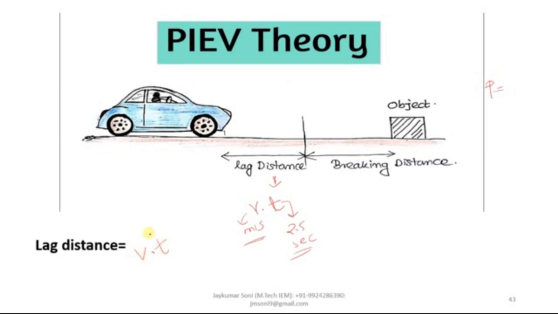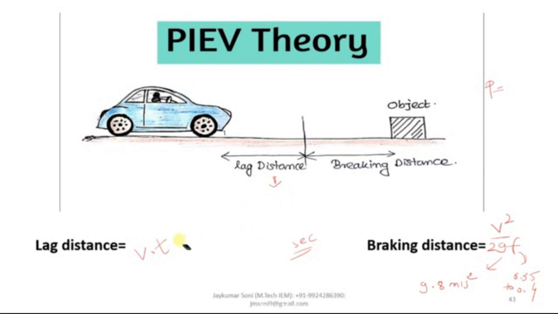This is small v. Now comes the braking distance equation. Braking distance equation is small v square by 2gf, where small v is equal to the speed of the vehicle in meter per second, as we have discussed in the lag distance. g is the acceleration due to gravity. The value of g is 9.8 meter per second square, and f stands for coefficient of friction, which is between 0.35 to 0.4.